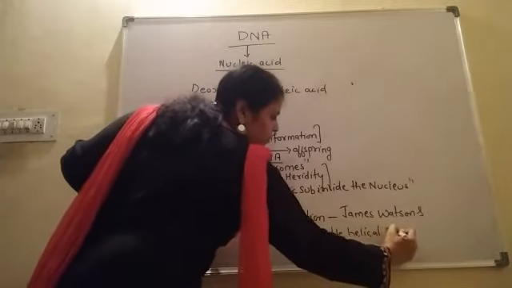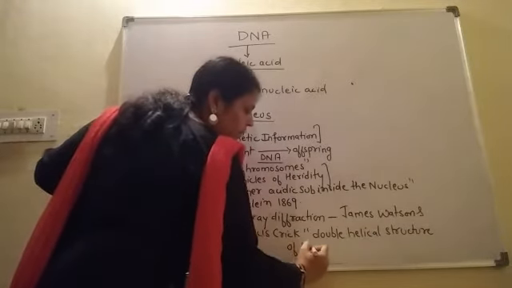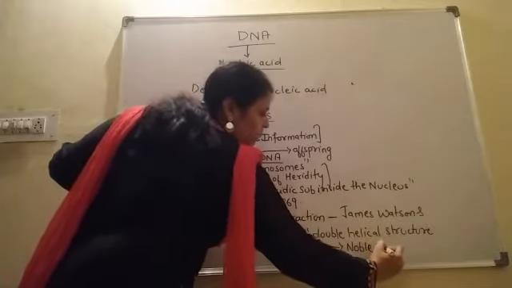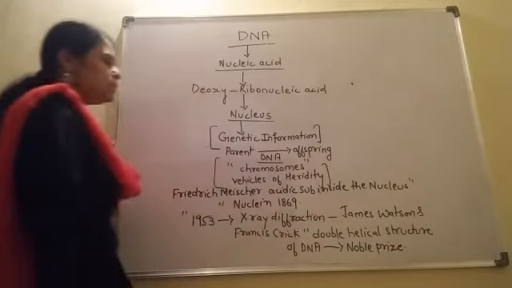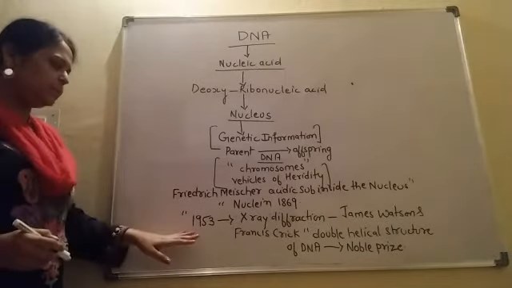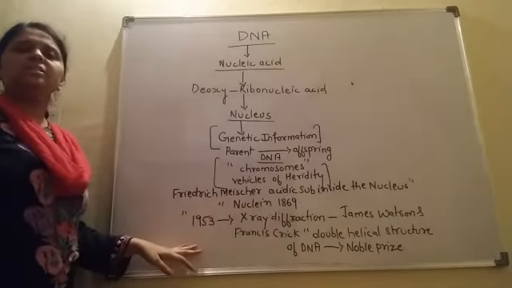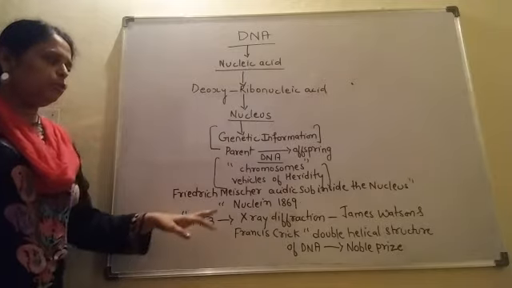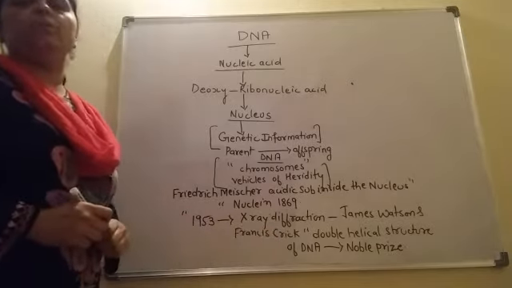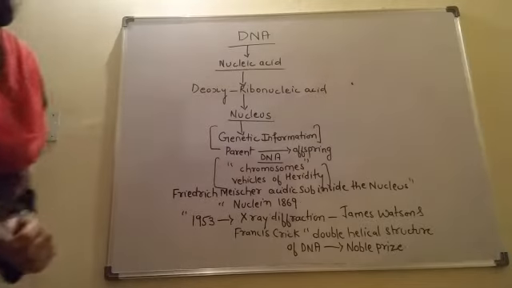For this they were awarded the Nobel Prize. Till that time, nobody knew the double helical structure of DNA. It came into existence in 1953 after X-ray diffraction studies came into consideration. At that time, two scientists, James Watson and Francis Crick, discovered the double helical model of DNA. After its discovery, we came to know the following things.